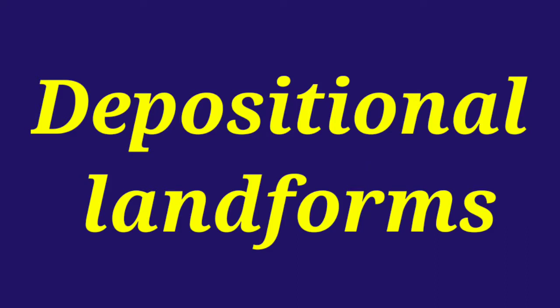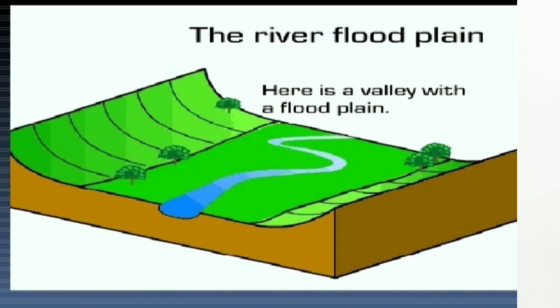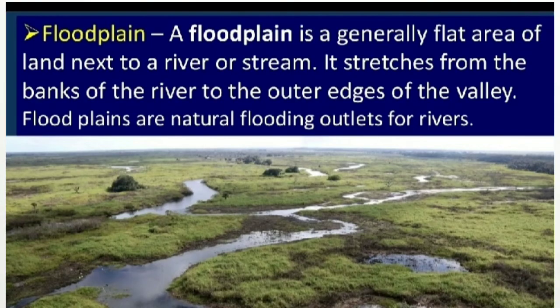Next, we are going to study about depositional landforms. First depositional landform is floodplains. In its lower course, when the river enters the plains, it carries a huge amount of sand and silt along with it, which is known as sediments. During floods, these sediments which are carried by the river are deposited onto the nearby areas in plains, which are known as floodplains. These floodplains are generally very fertile.